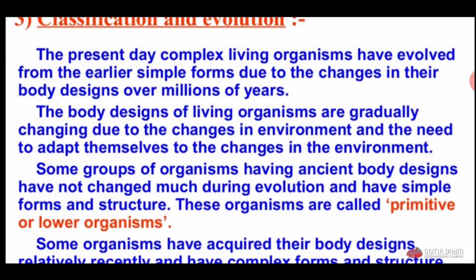Some groups of organisms having ancient body design have not changed much during evolution and have a simple form of structure. These organisms are called primitive or lower organisms. For example, prokaryotic bacteria. Prokaryotic bacteria are not that much evolved, so this kind of organism is known as a primitive organism or lower organism.